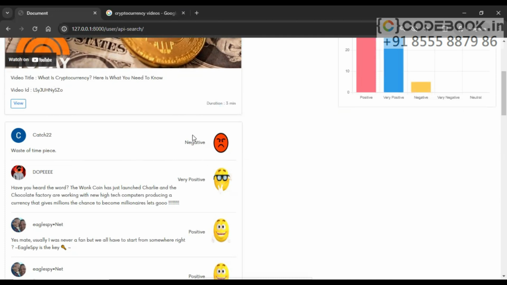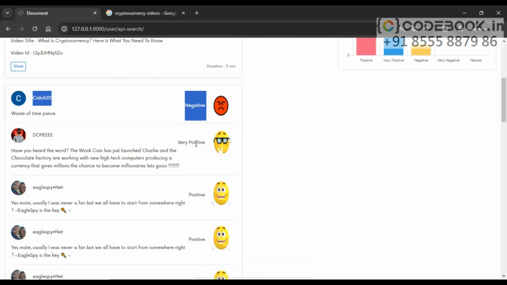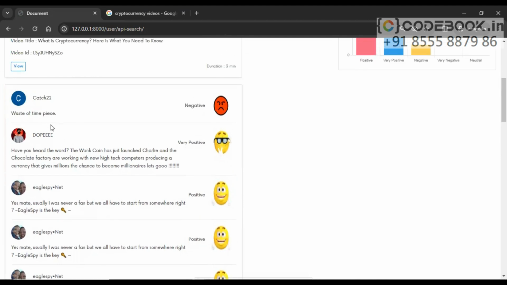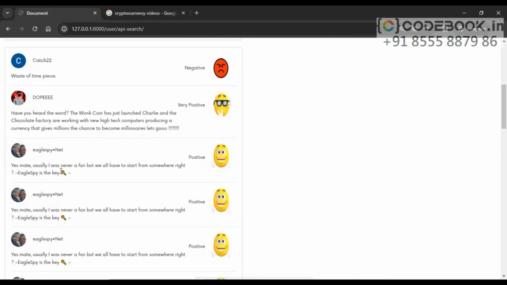Finally, we are doing the analysis on each and every comment and displaying the sentiment, whether it is coming under positive, negative, very negative, or neutral. You can see the emoji as well as the classification. So if you go and check that particular YouTube video, you will find these comments there.